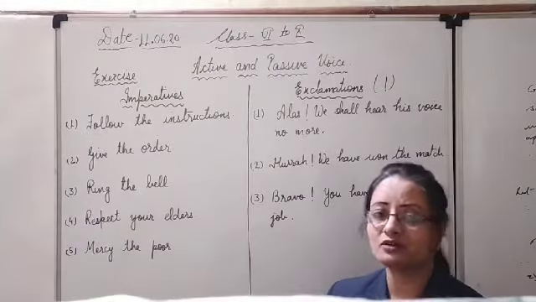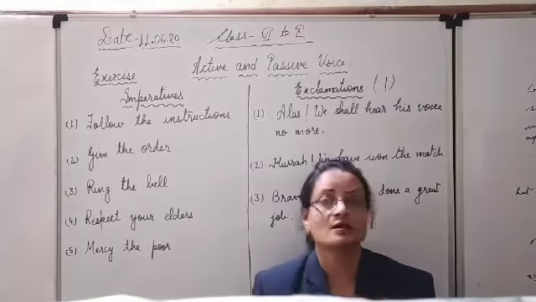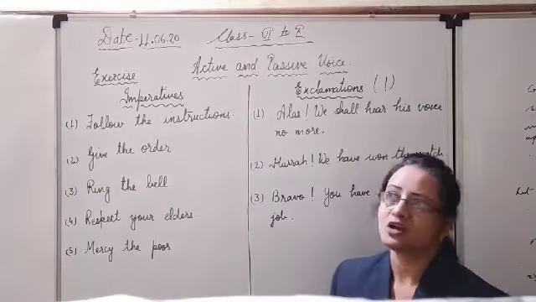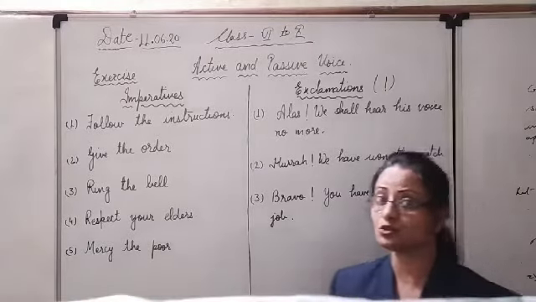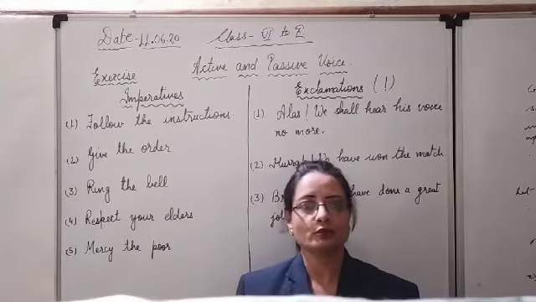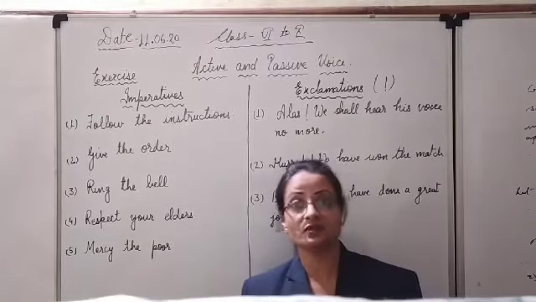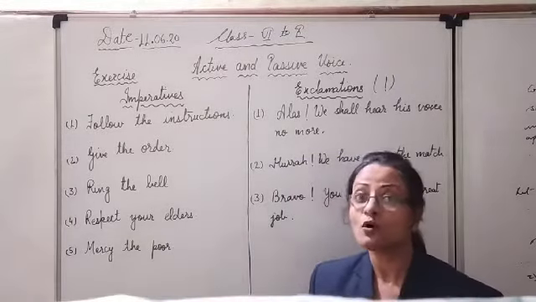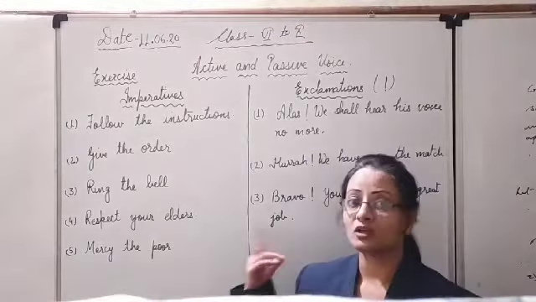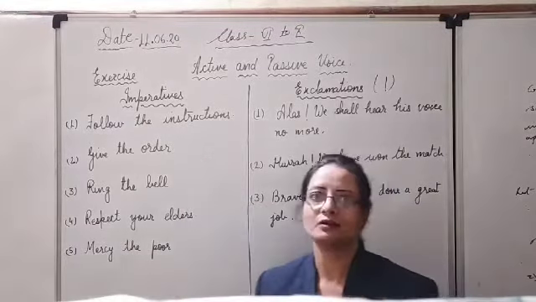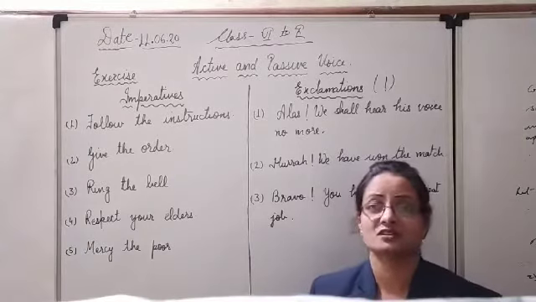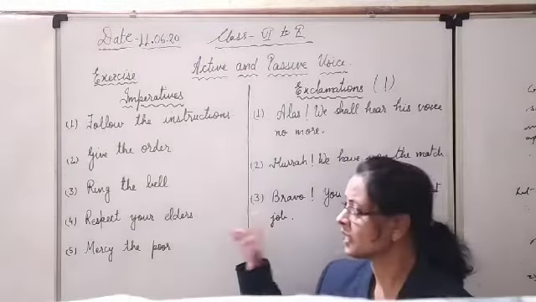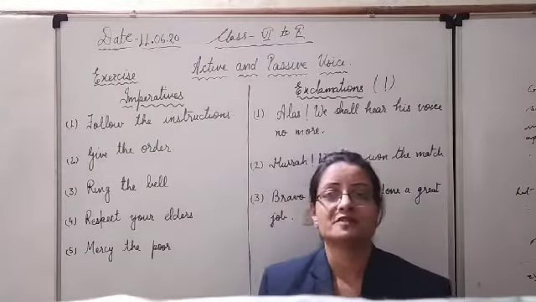What are imperative sentences? Yes, let us recall, imperatives are the sentences in which the subject is hidden. Clear, the subject is not mentioned. And children, I have told you only transitive verbs will be changed into the passive form. Imperatives have the verb, the object is also there, but the subject is hidden, and it is understood that the subject is you.